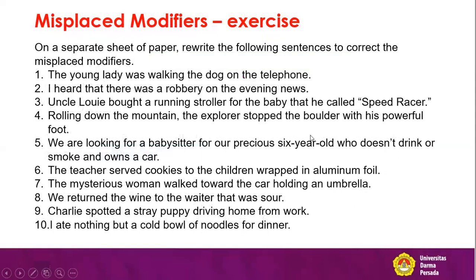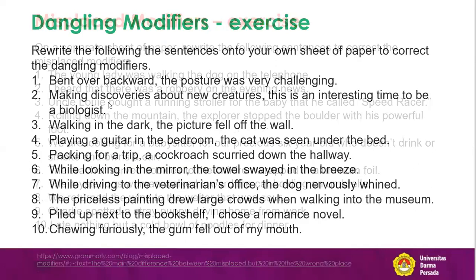Now we go on to the exercise on a sheet of paper. Rewrite the following sentences to correct the misplaced modifier. The young lady was walking the dog on the telephone. Here we have on the telephone, which is after the dog. Do you think that the dog is on the telephone? Of course not. So that is the wrong position of the modifier. The correct one is: the young lady on the telephone was walking the dog. That is better.